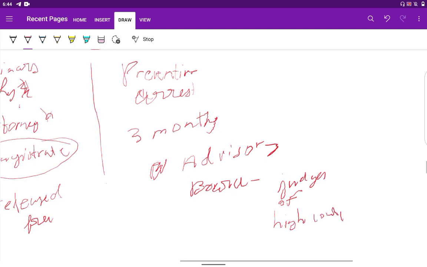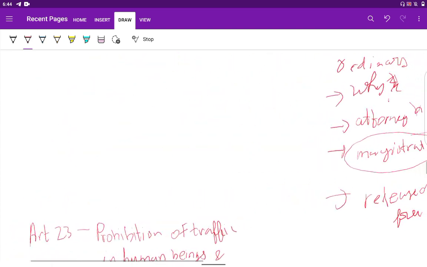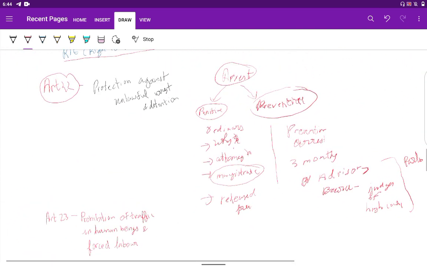And Parliament can make laws related to the appointment of the advisory board or the manner in which it needs to function. So this is all about protection against unlawful arrest and detention.